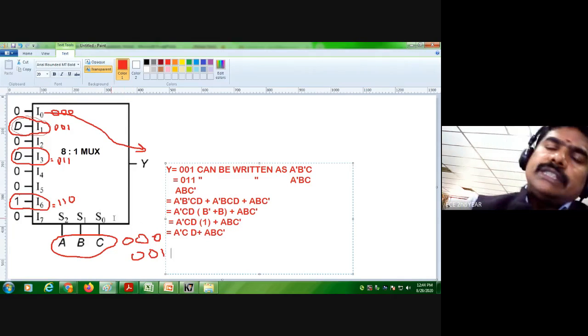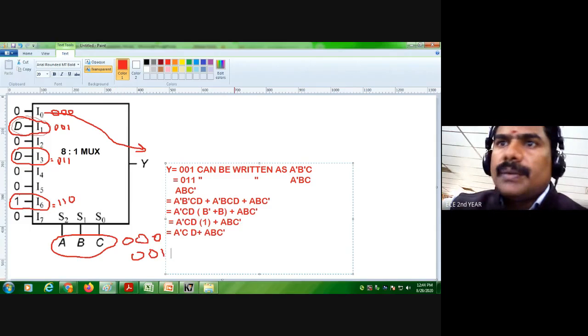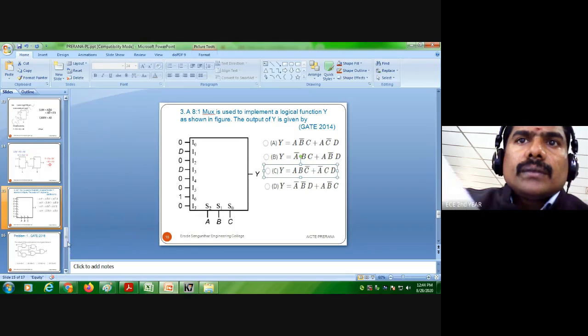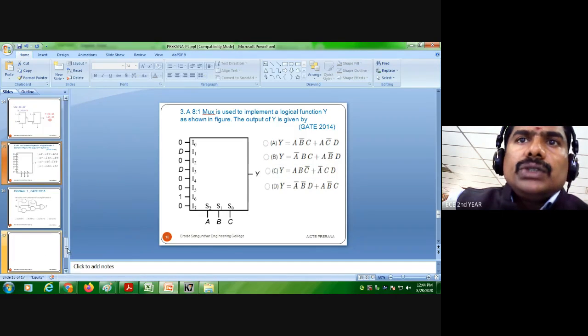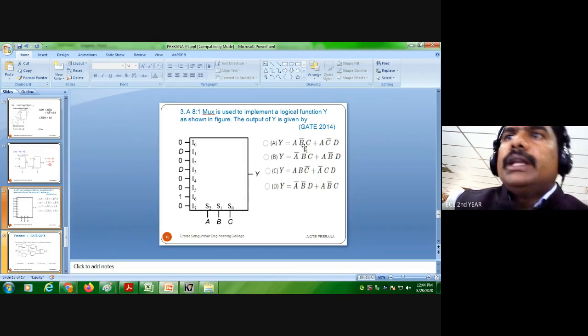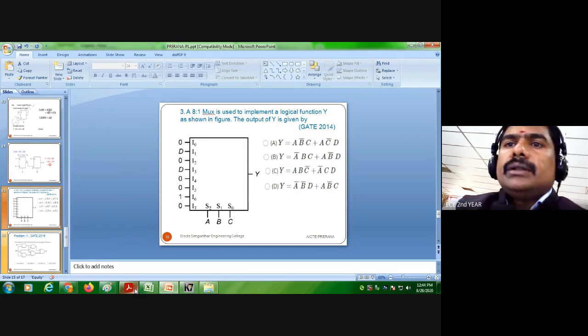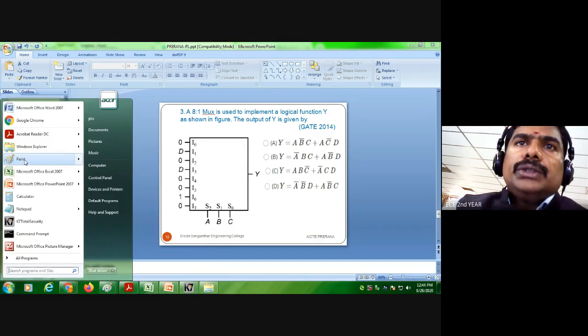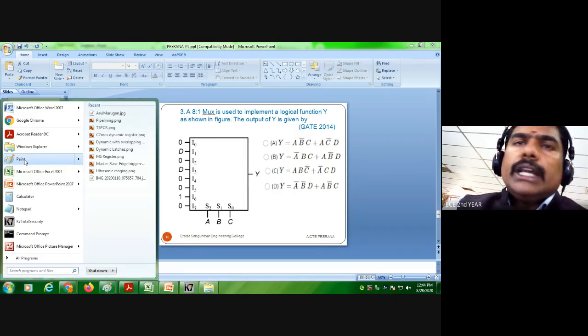Okay, so in such a way you have to take the problems. Here they can ask you how to implement two full adders using two half adders, like that also is important. Already I told you.